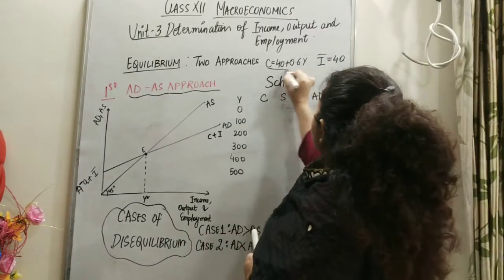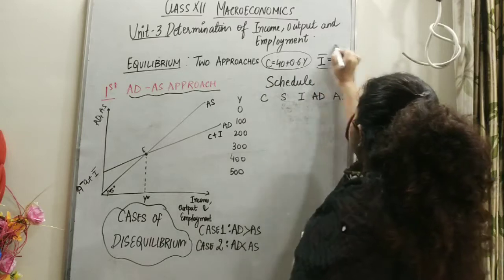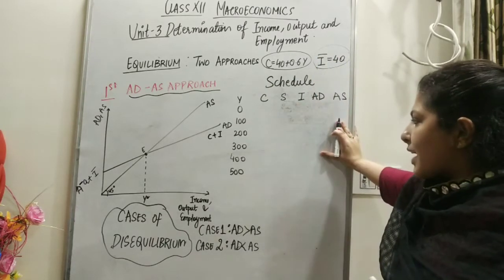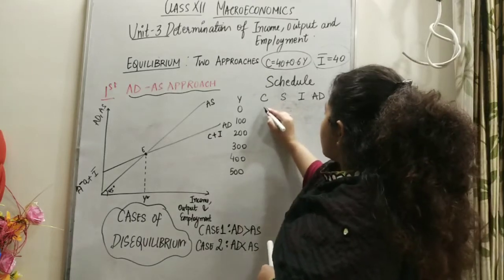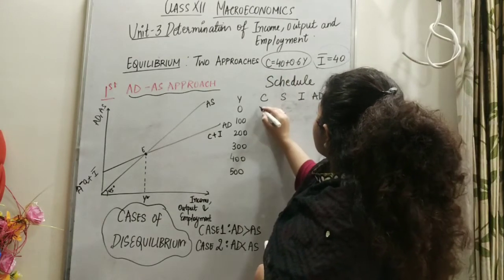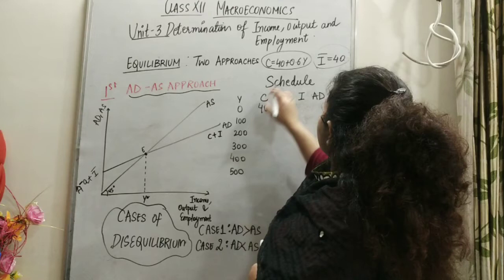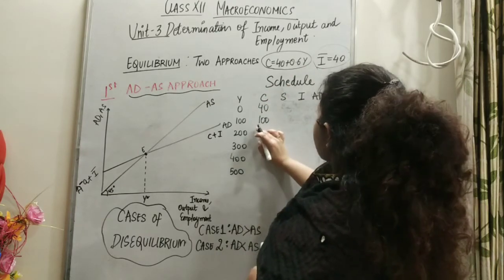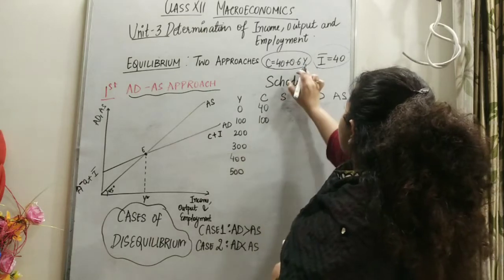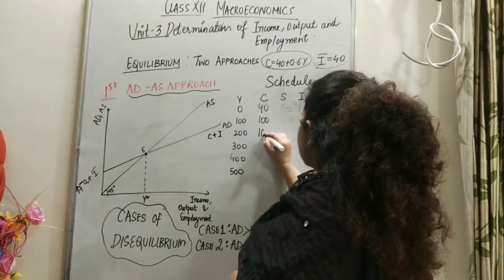I have given you two things, consumption and investment, and this model. We need to find where the economy will reach equilibrium. Just have a look. Consumption is given to be: if income is 0, consumption will be 40. If income is 100, consumption will be 100. When income is 200, it is 120 plus 40, 160.